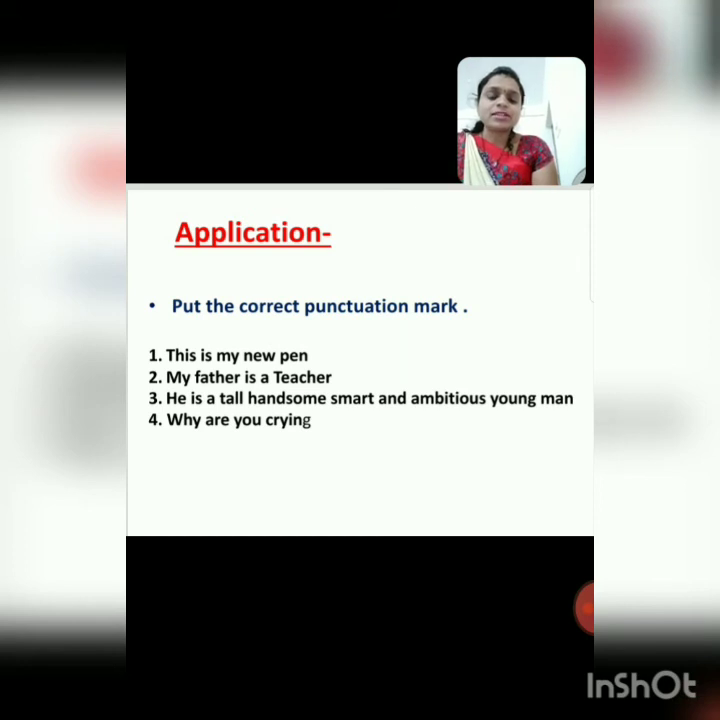Second sentence. My father is a teacher. Which sentence is this? This is a common sentence. My father is a teacher. So we have to put a full stop. Good.